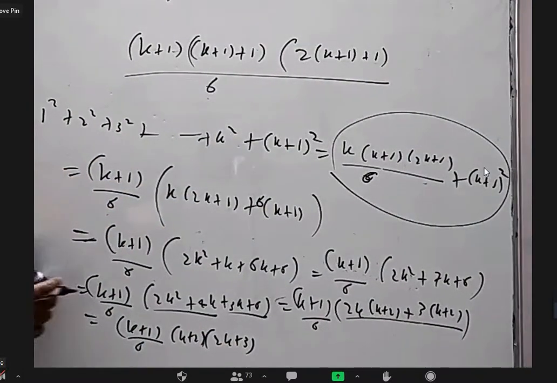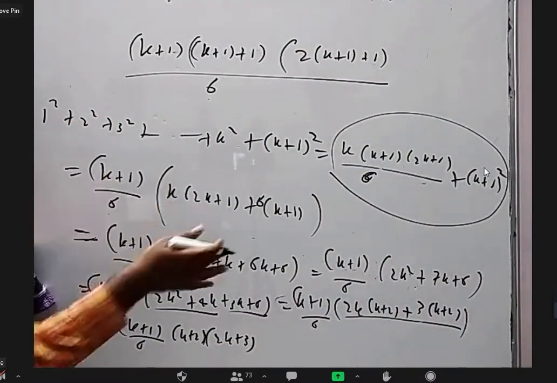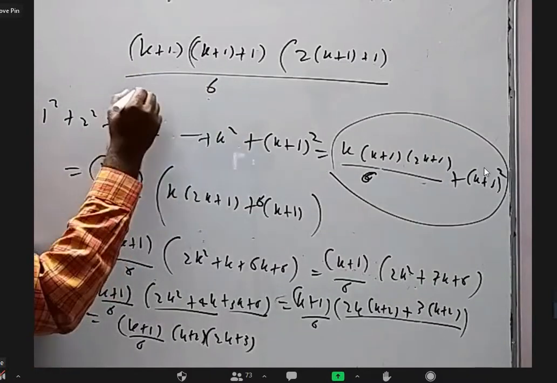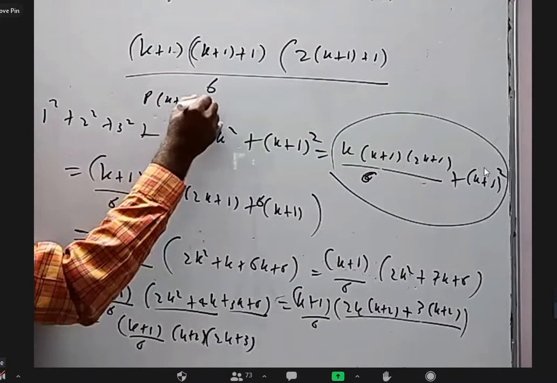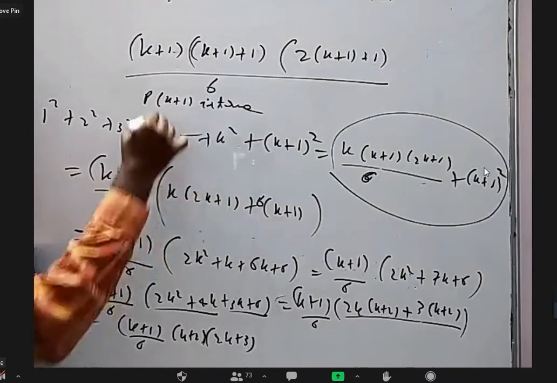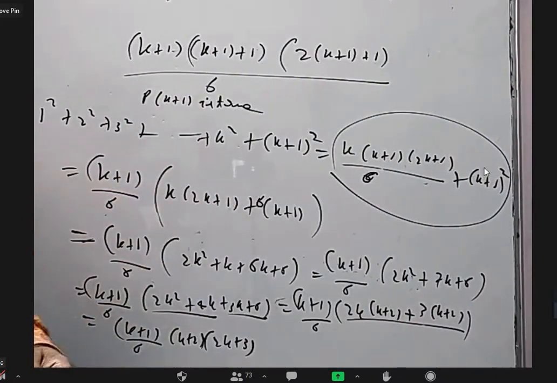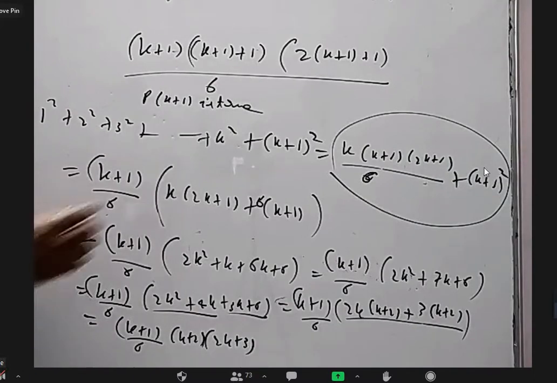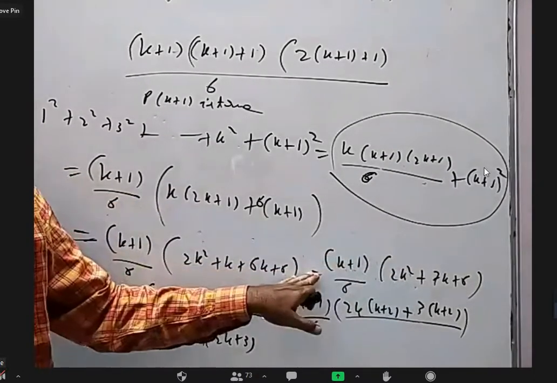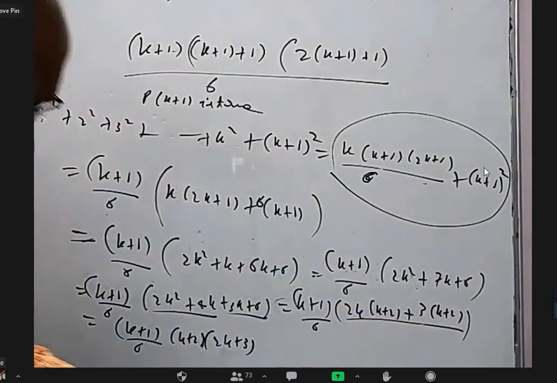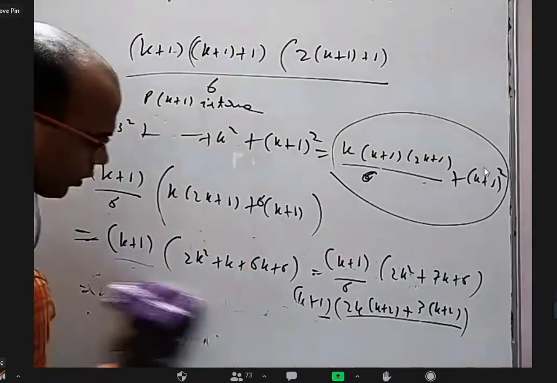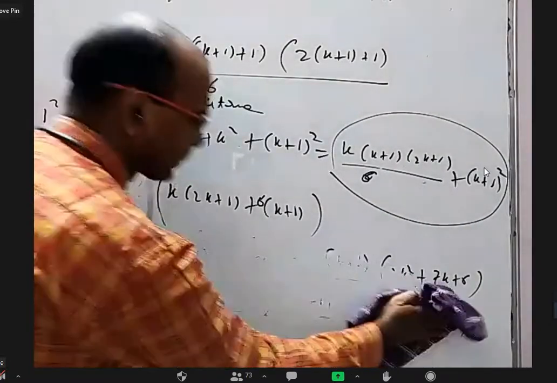So what we proved is, by assuming that it is true for k, we proved for k plus 1. So P of k plus 1 is true. Hence, by the principle of mathematical induction, the given statement is true for all n belongs to N. This is very easy because k plus 1 came common automatically, a simple quadratic you factorize. The next question may not come that easy. Let us see.